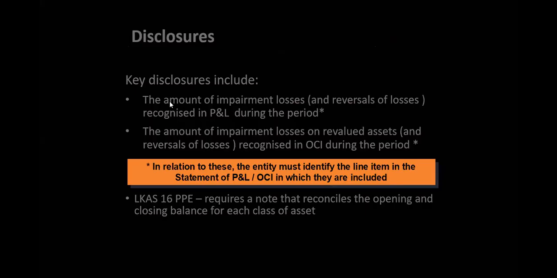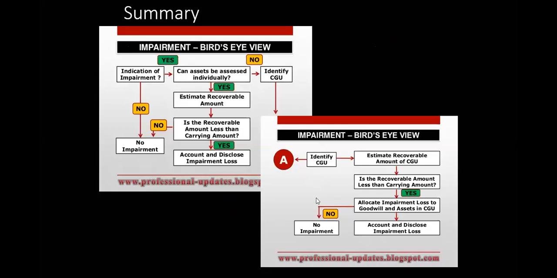Okay. Then the disclosure requirement, as usual: the impairment loss you recognize, the amount of impairment losses on revalued assets, the recognition in OCI, how much went to P&L, how much went to OCI, and other estimates. Just to summarize the standard, this is the impairment bird's eye view summary.